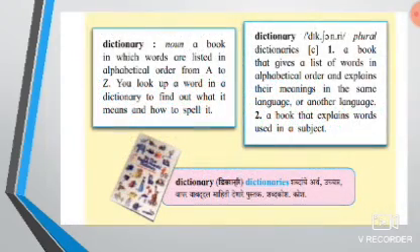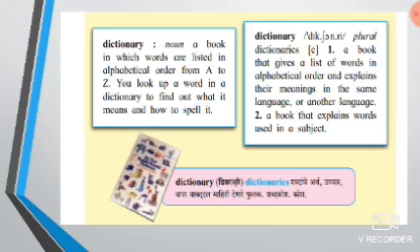In one book, dictionary means a book in which words are listed in alphabetical order from A to Z. You look up a word in a dictionary to find out what it means and how to spell it.